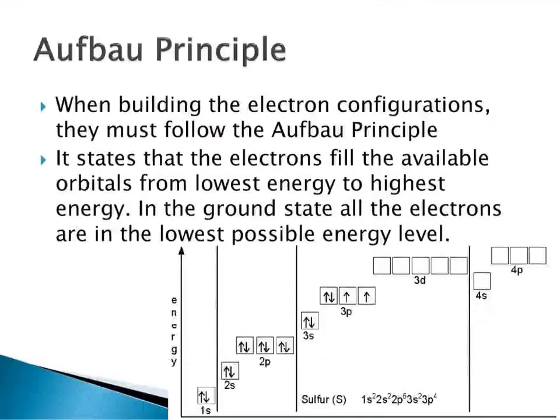Next, the Aufbau principle. There are three most important principles: the Aufbau principle, Hund's rule, and the Heisenberg uncertainty principle. These three are very important 3-mark questions.